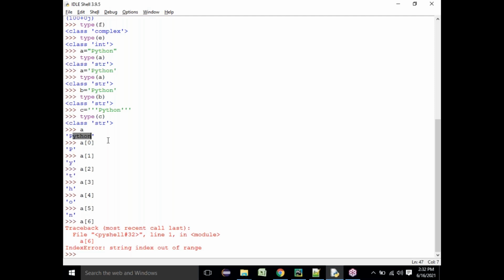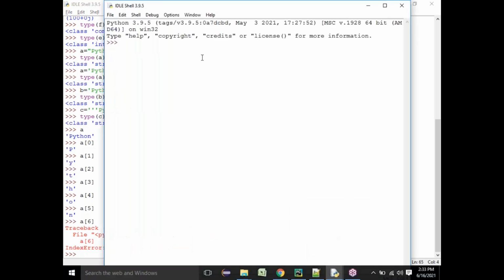If I want to access, there are multiple ways of accessing that. So let us do a simple way. I will open this IDE again for clear understanding. Now let me take a equal to Python. Don't worry about single, double, or triple quotes. Anything is considered a string only. Python will not think much about the type of quotation you have provided.